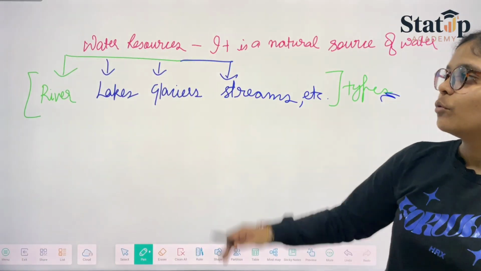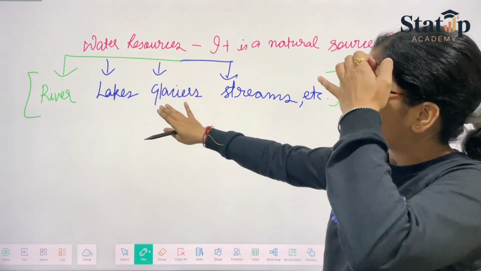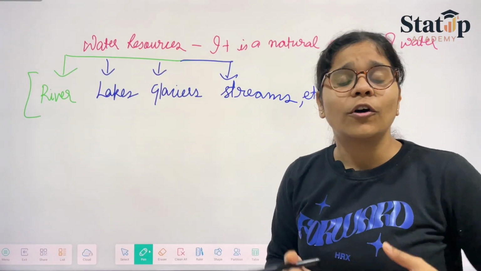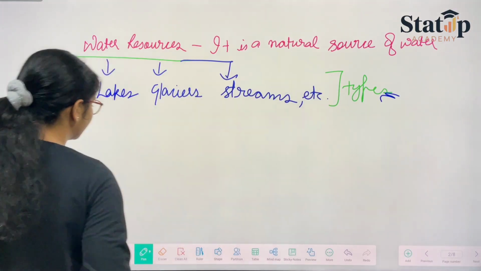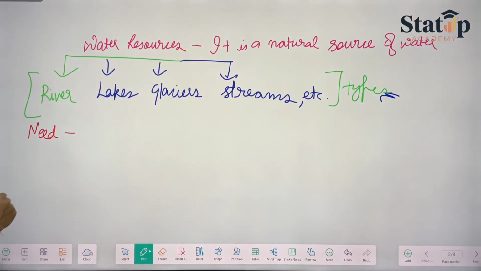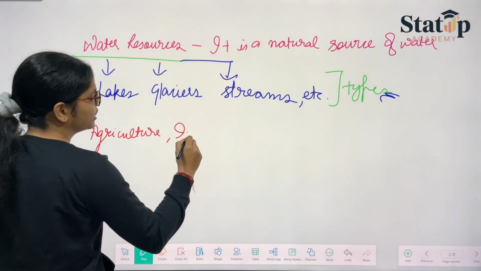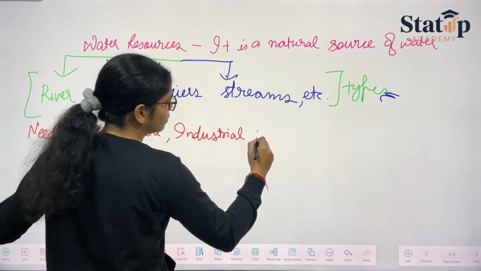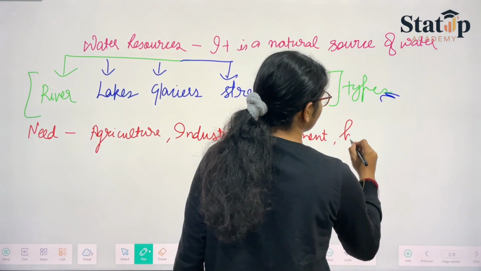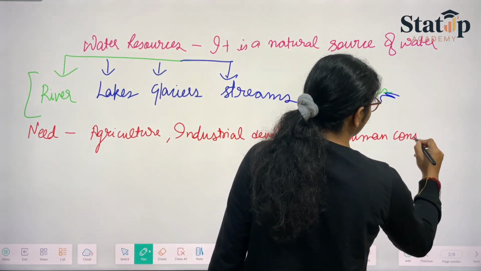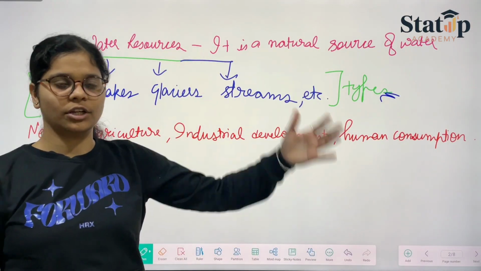Now, we have studied its definition. This is the general definition you must be knowing, and these are its types. What is the need of water and what is the need of resources? In terms of need, we can say for agriculture purposes, industrial development, and of course for human consumption. These are the basic things that we require.